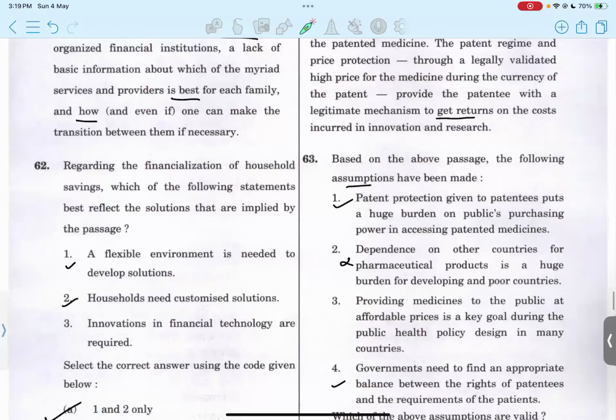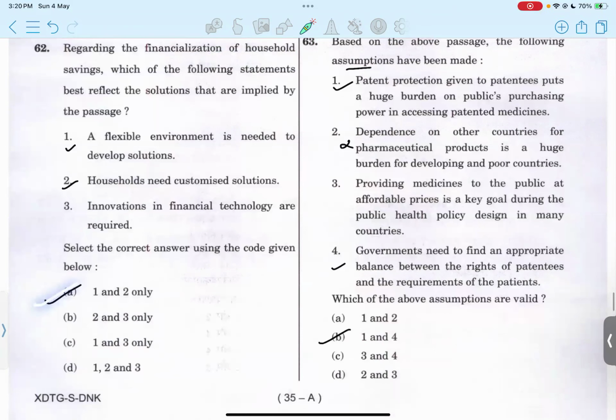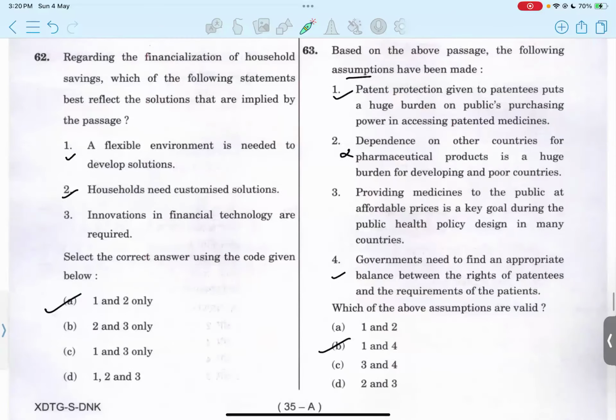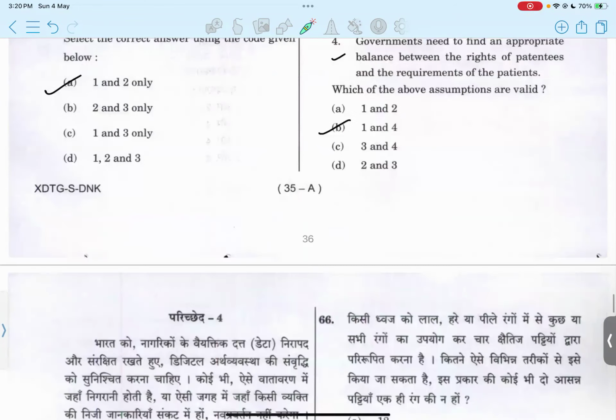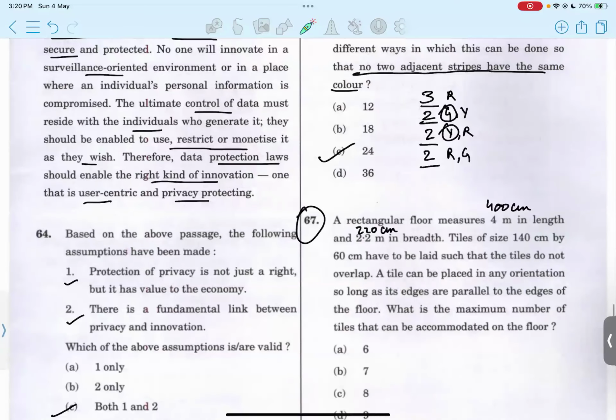In 62, regarding the financialization of household savings, which statements best reflect the solutions implied by the passage? I guess only 1 and 2. Option D. But the passage is not directly talking about this, that is the problem. Okay. Next, we have to identify assumptions. I think 1 and 4 are valid. Option B. Okay, then one more passage, identify assumptions. Both should be correct.